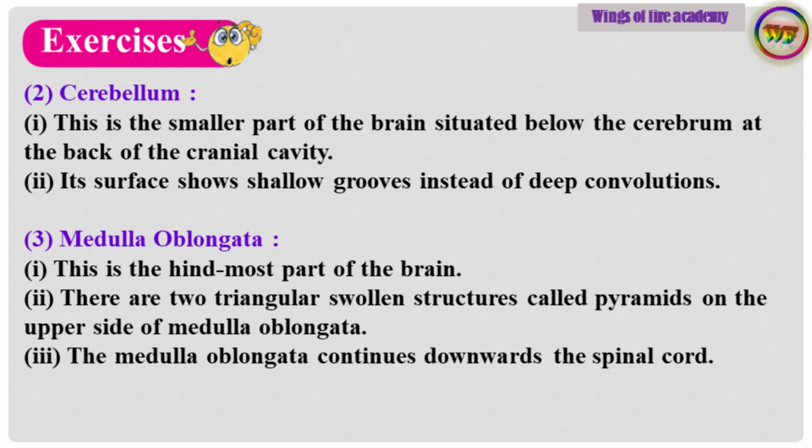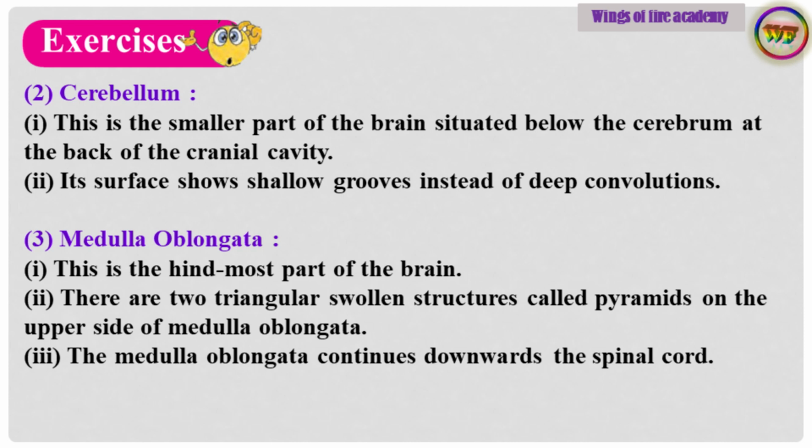Cerebellum. Point number 1. This is the smaller part of the brain situated below the cerebrum at the back of the cranial cavity. Point number 2. Its surface shows shallow grooves instead of deep convolutions. 3. Medulla oblongata.